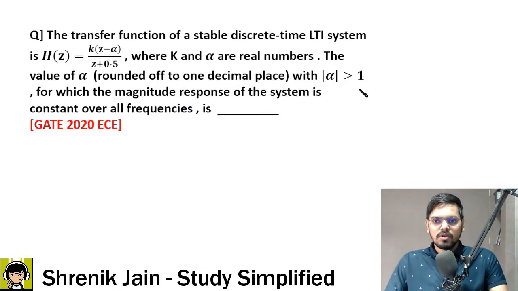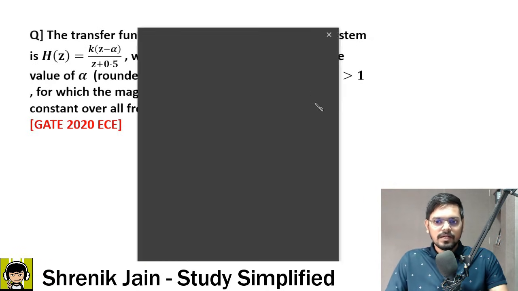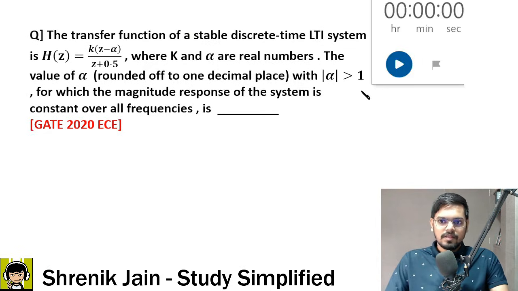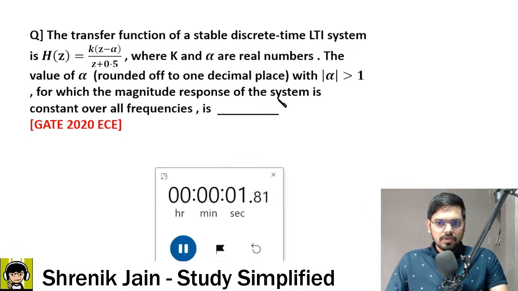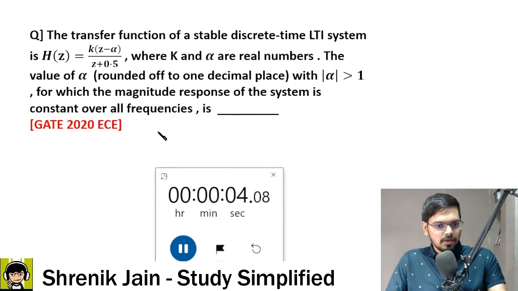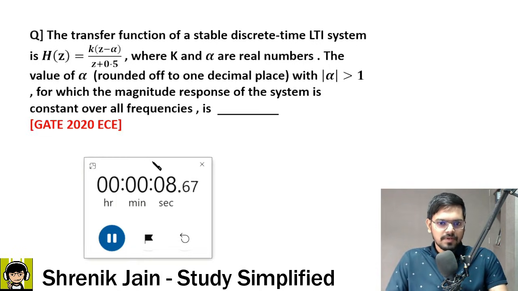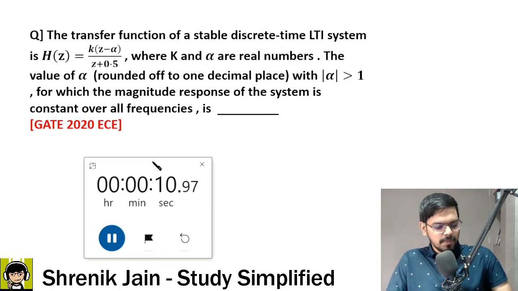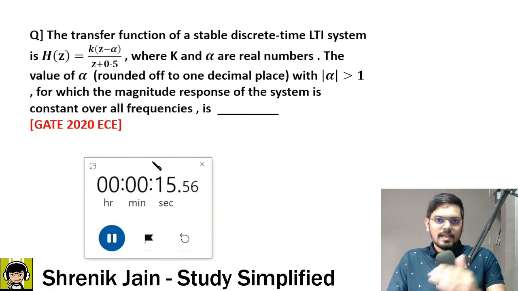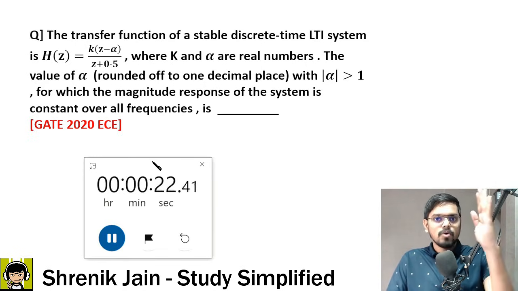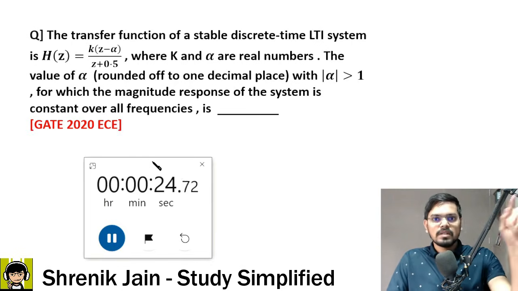So the question is not that tough, because they are giving us one hint. What is the hint? That the magnitude response of this system is constant over all the frequencies. What does this mean? Sir, this means all pass filter. Is there any property in all pass filter? In Laplace transform you have studied one property, that is pole zeros are mirror of each other about the j omega axis.